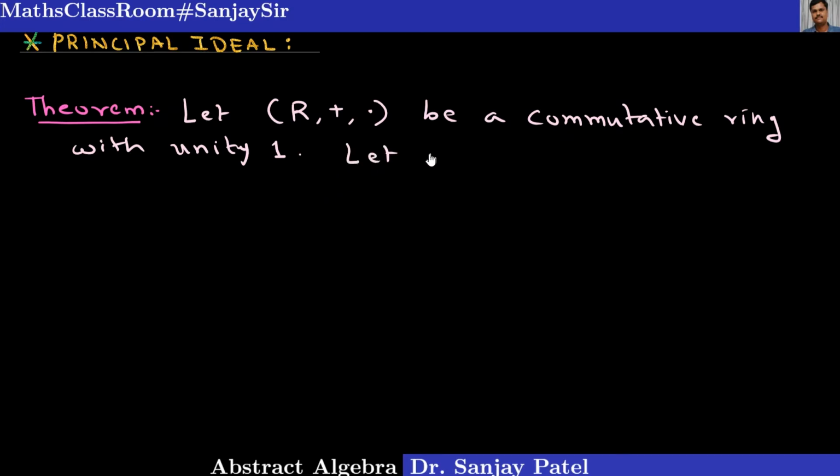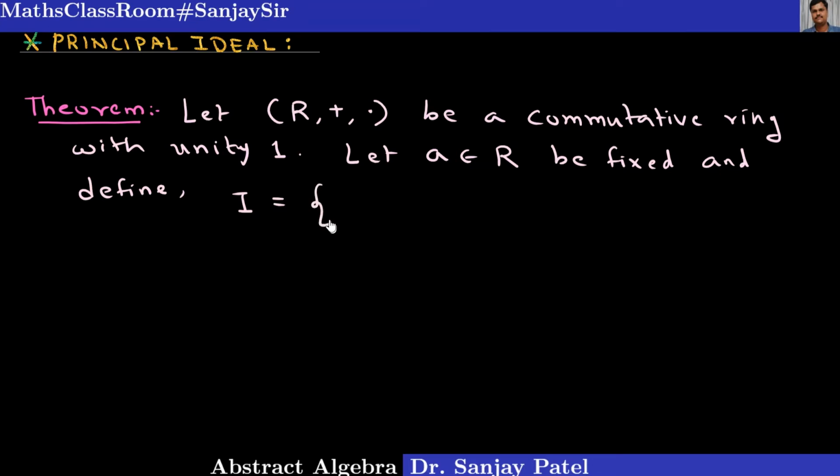Let a belong to R be fixed. So a is any element of the ring R. And define a set, say capital I, as the set of elements which are of the form r into a, where small r belongs to capital R. So you can say all multiples of this element a in a simple form.